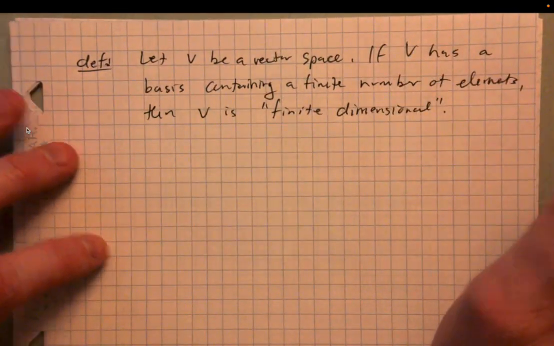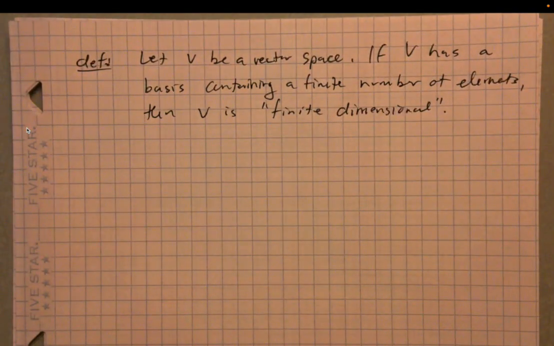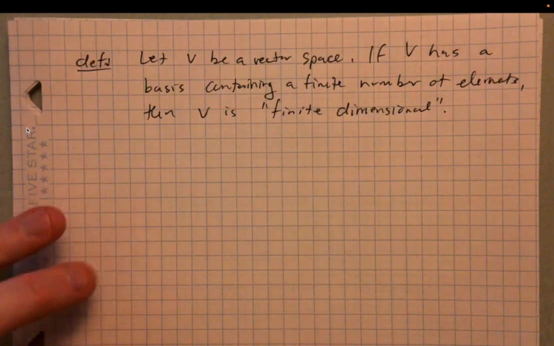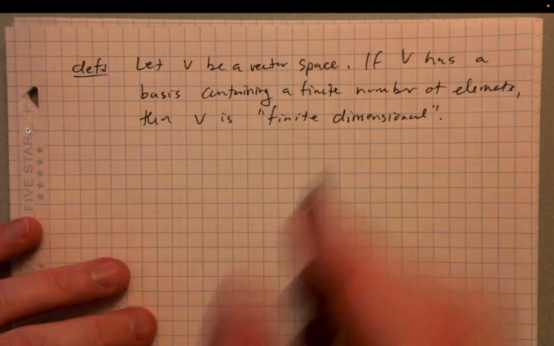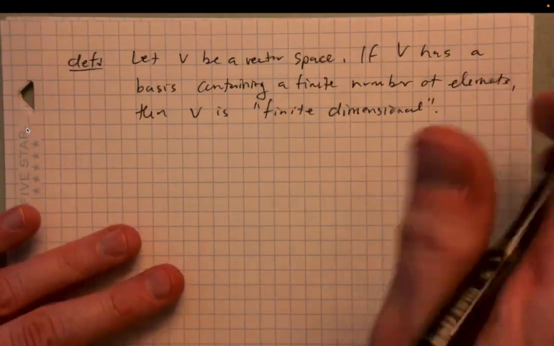So basically, if a finite basis exists, then the vector space is finite dimensional. And in the case of a finite dimensional vector space, we can identify the dimension.